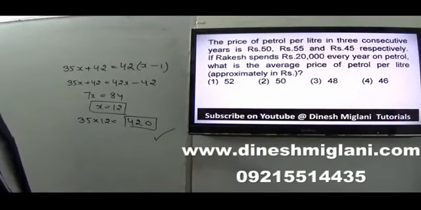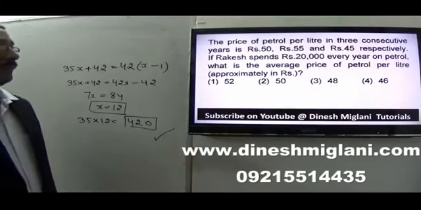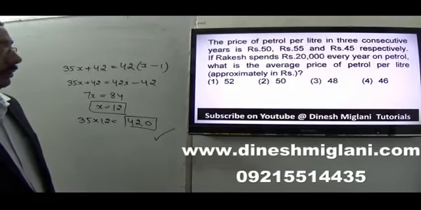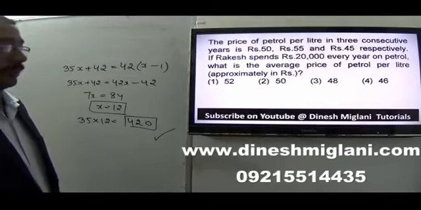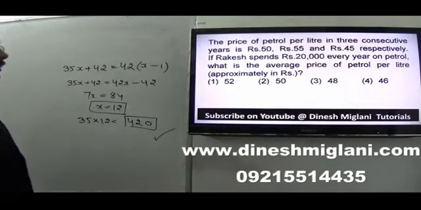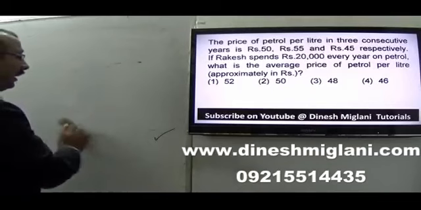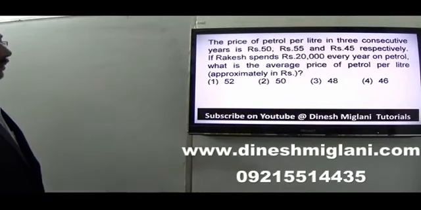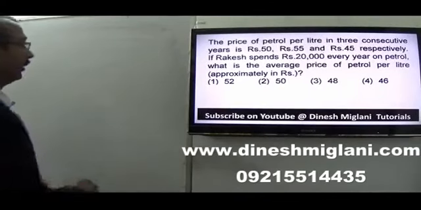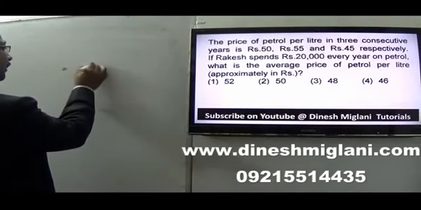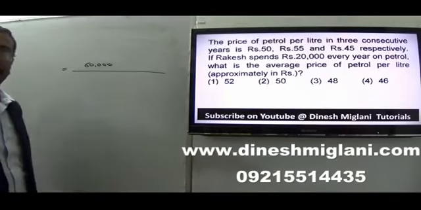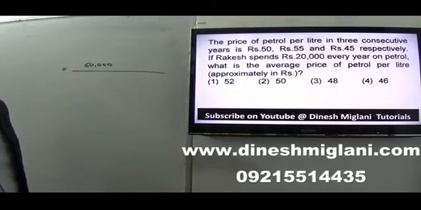Price of petrol per liter in 3 consecutive years was 50, 55 and 45. Rakesh spent 20,000 every year on petrol. So what is his average price of petrol per liter? If I have to find the average price, it means total expenditure by total petrol. My total expenditure was 20,000 every year, so total expenditure was 60,000 in 3 years.